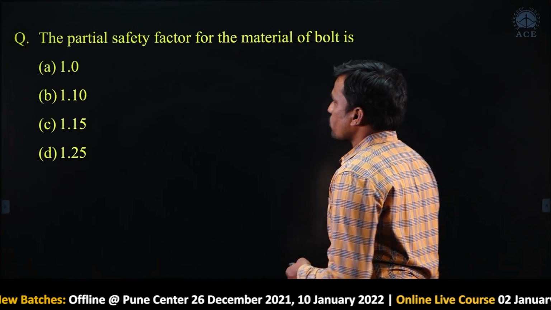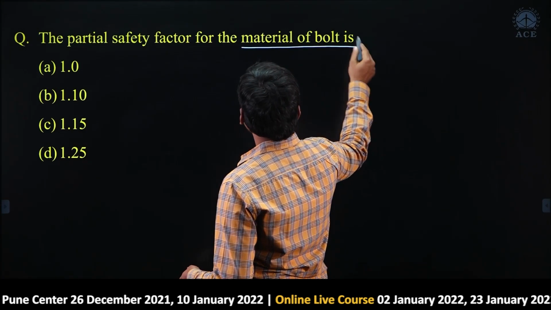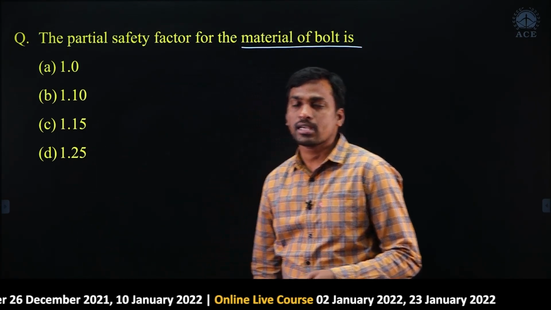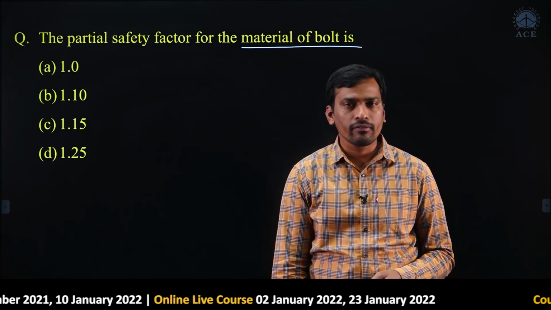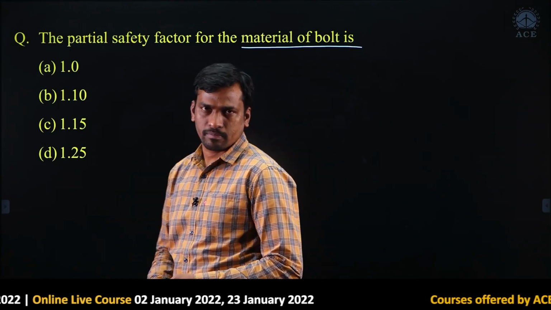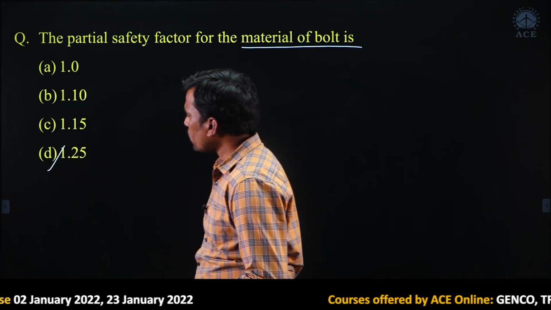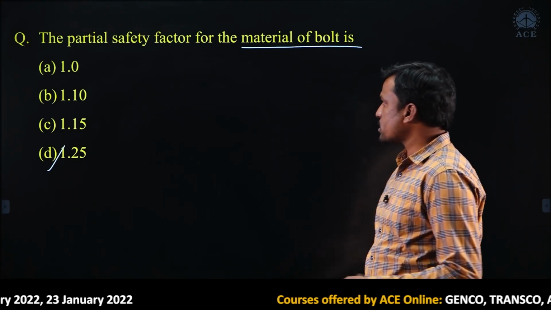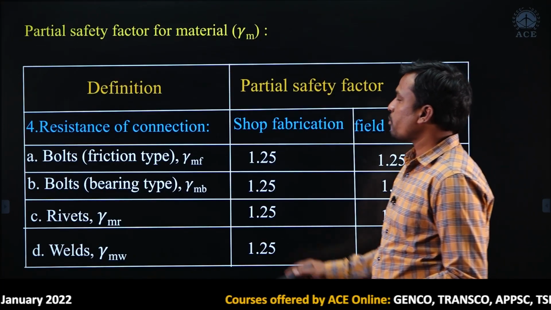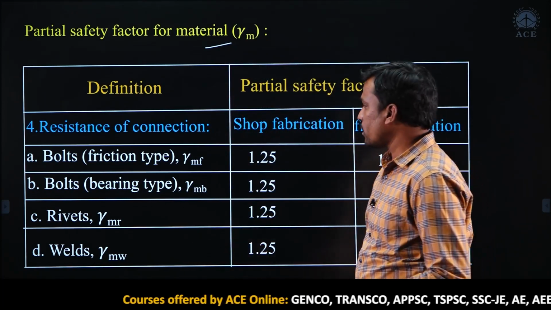Next question. Partial safety factor for the material of the bolt. This is a question from the second chapter, bolted connection only. The answer is 1.25. I gave these values like this. He was asking for the bolt.